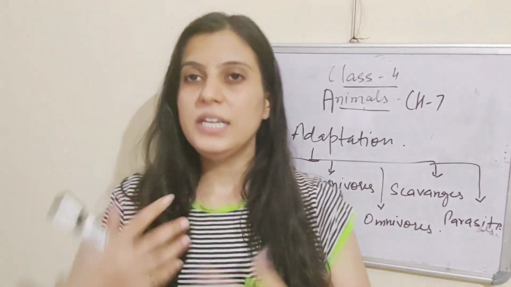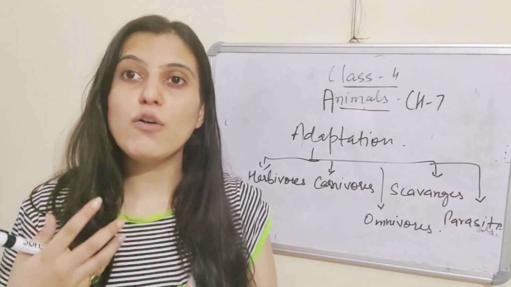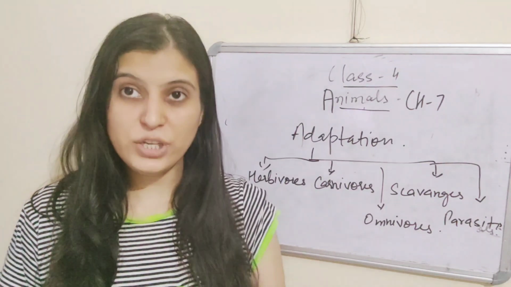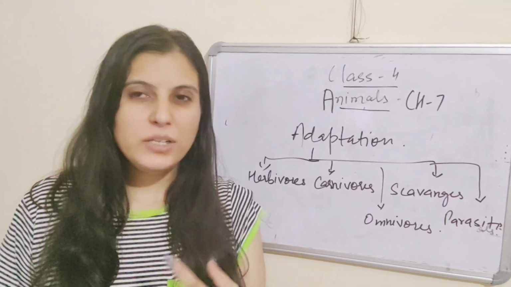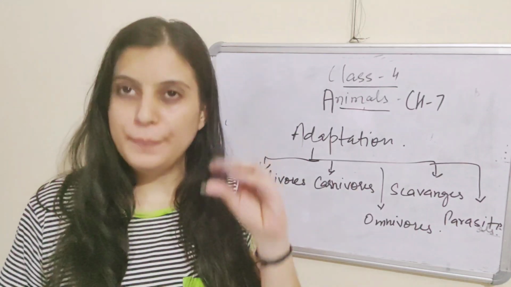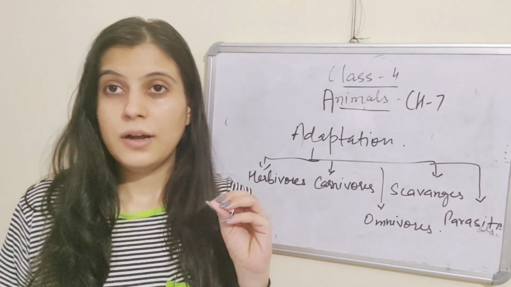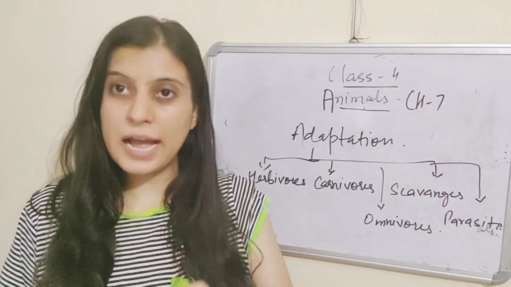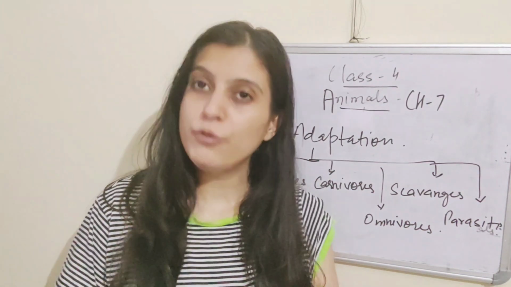Next one is scavengers. Some animals eat dead animals. They eat the decaying flesh of the dead animals. Those animals are called scavengers. For example, vultures or hyenas. Vultures have a very sharp beak which helps them in tearing the flesh. And hyenas have very short and powerful canines which help them to eat the prey or the dead animal's flesh.